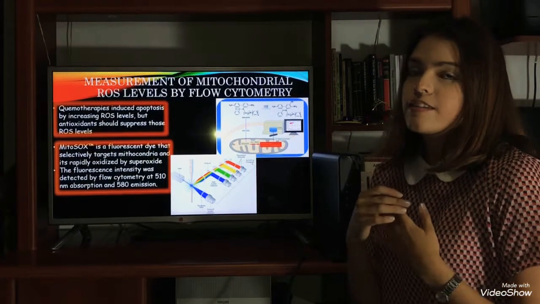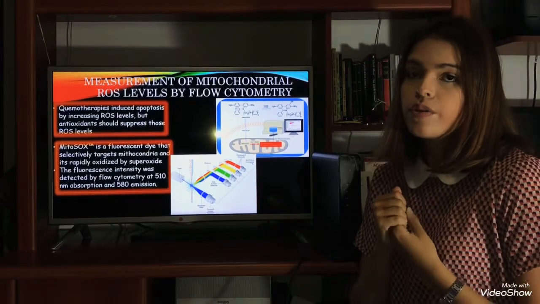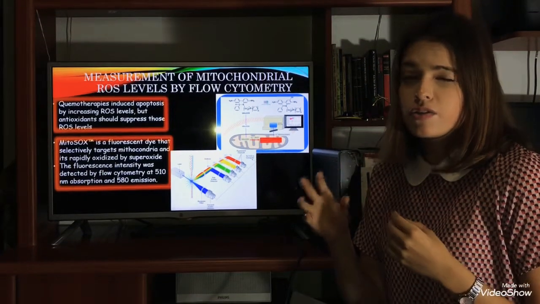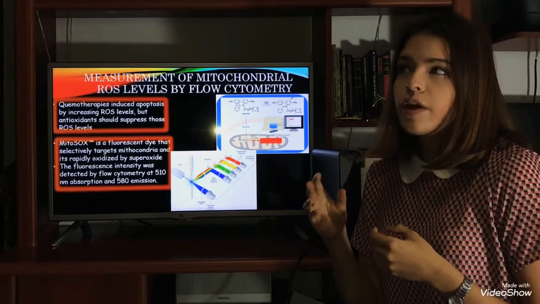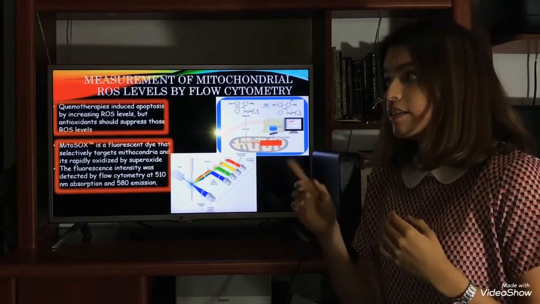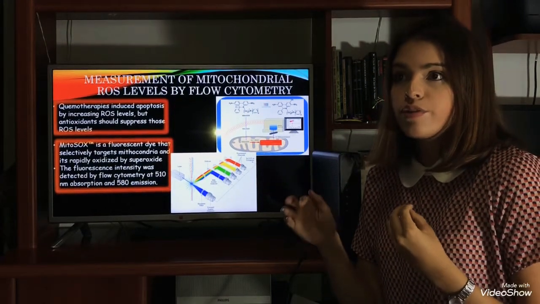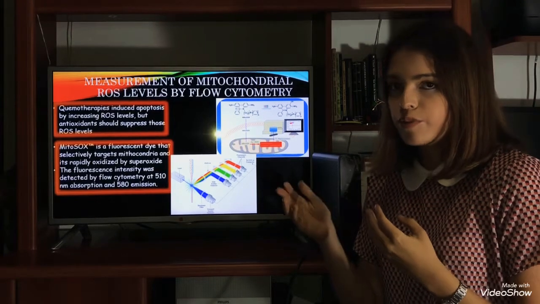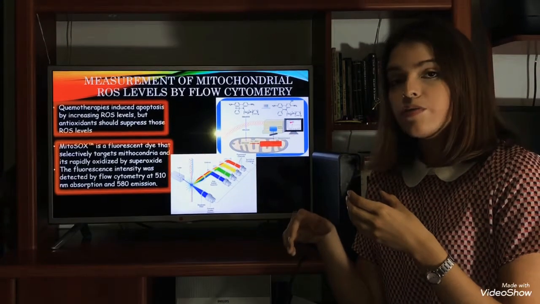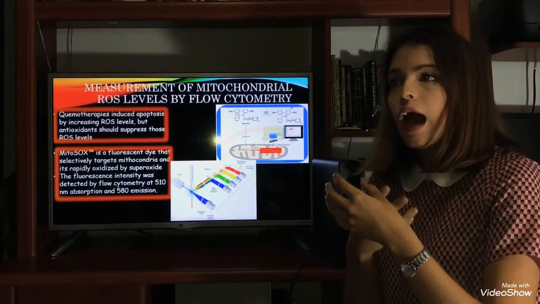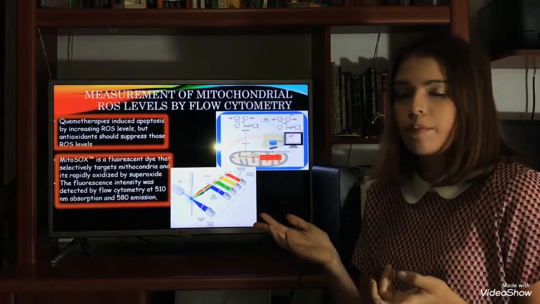And the last assay is the measurement of ROS by flow cytometry. So for that, we use cells that were harvested with MitoSOX, which is a dye that selectively targets the mitochondria. And then when the cell has oxidative stress, in this case superoxide, which is the main ROS that affects the mitochondria, it will turn fluorescent and can be detected by flow cytometry. For the flow cytometry, we put the sample in a transparent tube and then a laser goes through them, and shows by detection system the population of the cells in the sample.